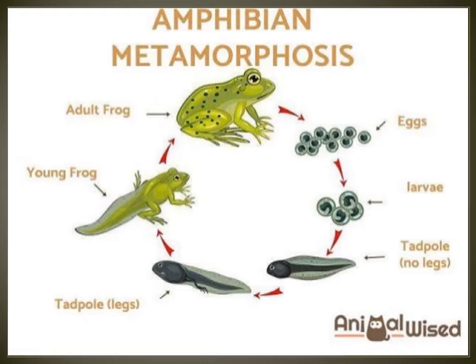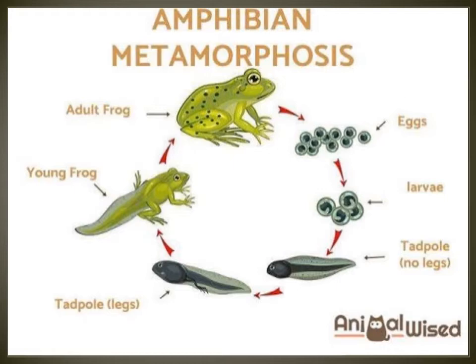Now everybody see the picture. Egg. Next, the egg changed to larva, then to tadpole, a long-tailed tadpole that has legs also. Next you see young frog that has a long tail.